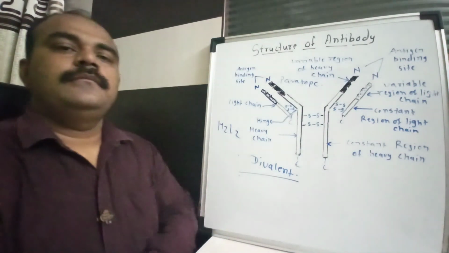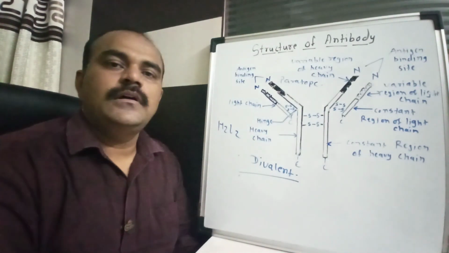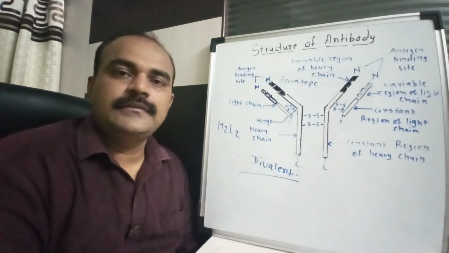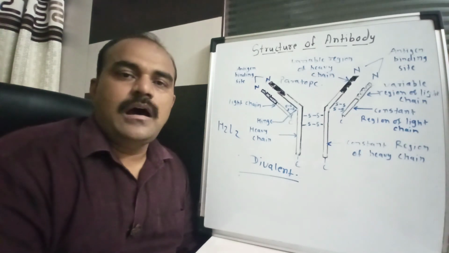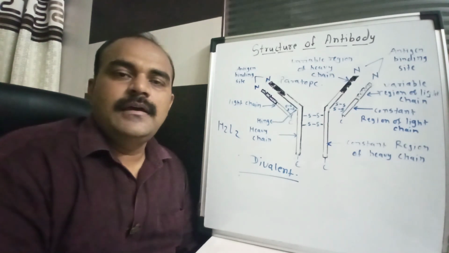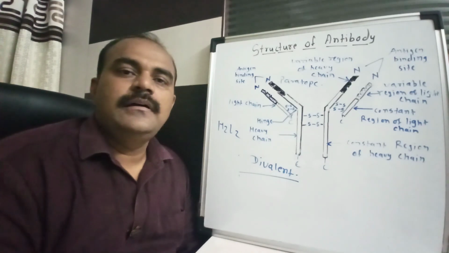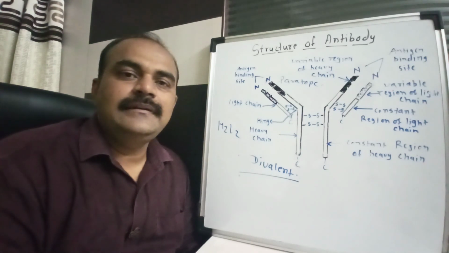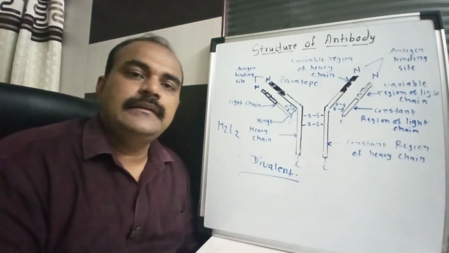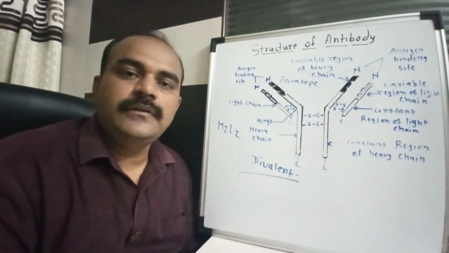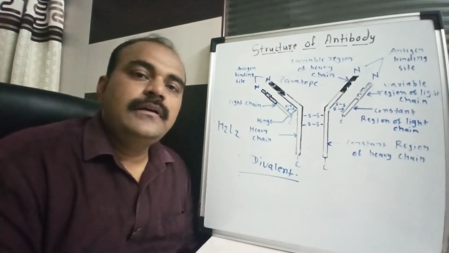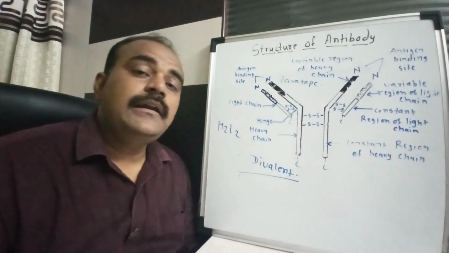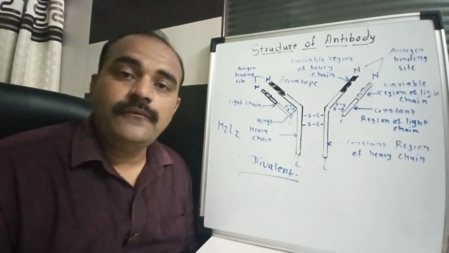So here I am going to discuss the structure of antibodies. Antibodies are actually called immunoglobulins, and these immunoglobulins are produced from B lymphocytes. When a specific antigen enters our body, the B lymphocytes get sensitized, and when sensitized they produce different kinds of antibodies. For a specific antigen, specific antibodies are generated by the B lymphocytes. So different antibodies are present in our body for different kinds of antigens.